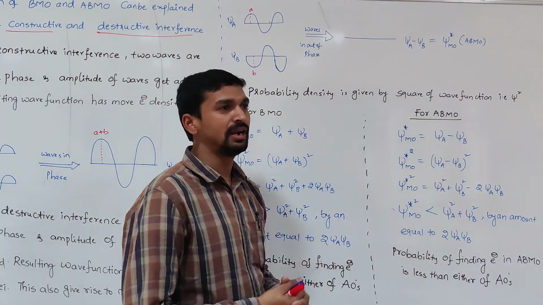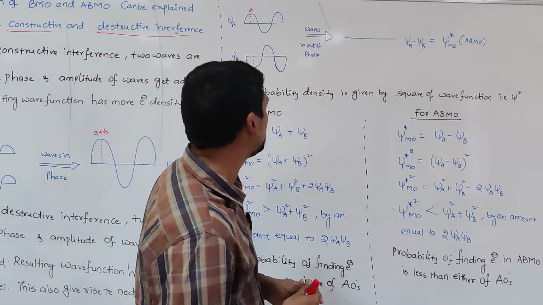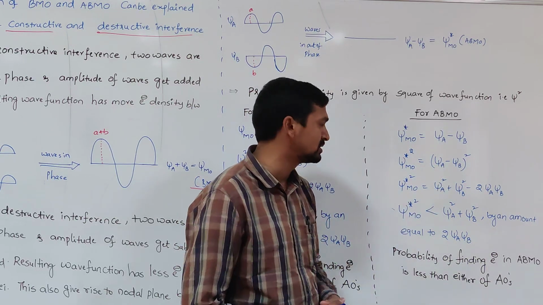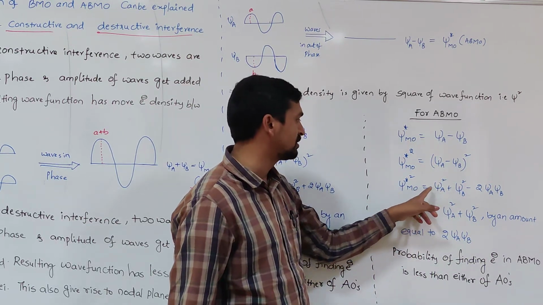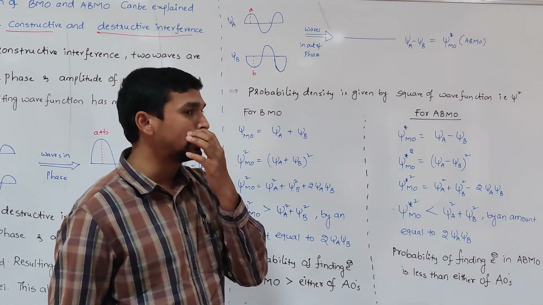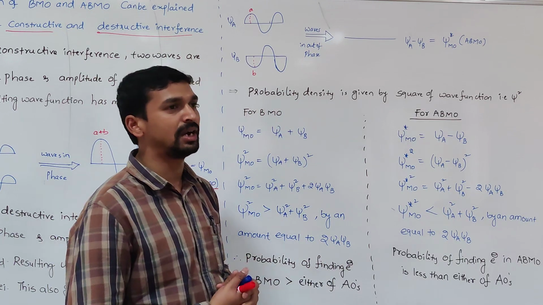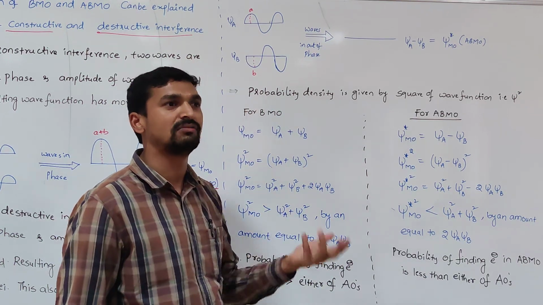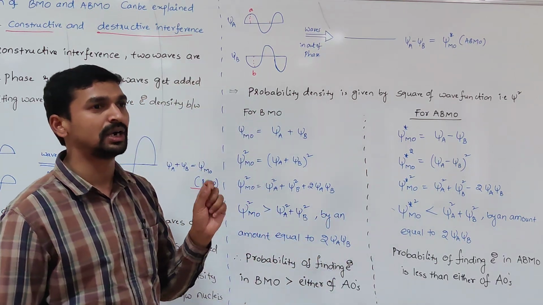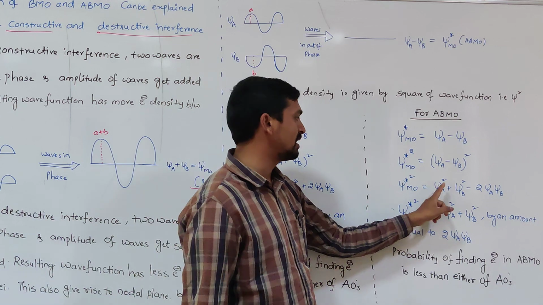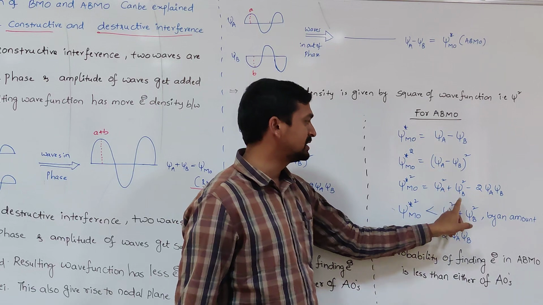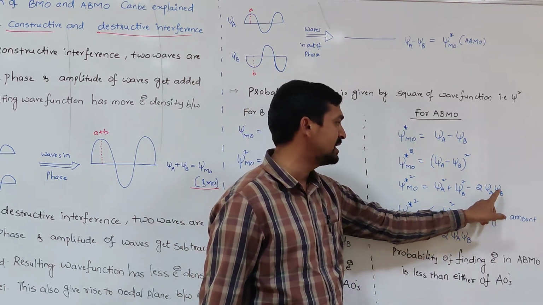Similarly, for the anti-bonding molecular orbital also, to find the probability density, we need to square it. Psi star square MO is equal to psi A minus psi B whole square. Then psi star square MO is equal to psi A square plus psi B square minus 2 psi A psi B. Generally, the probability density in the anti-bonding molecular orbital is the sum of the probability of electron density in the two atomic orbitals, psi A square plus psi B square, but in addition, what is there here? Minus 2 psi A psi B.